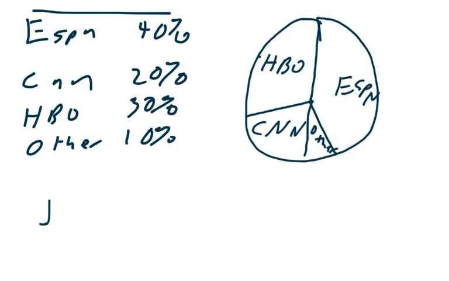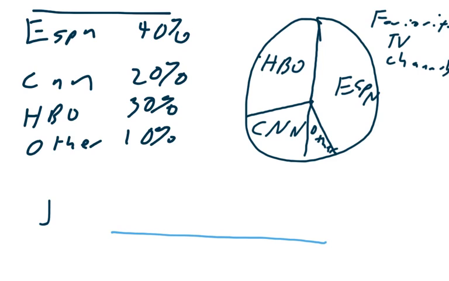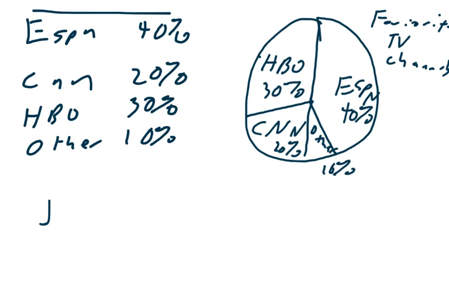So the next thing we're going to do is a bar graph. But first, we need to title this pie graph of favorite TV channels. And it wouldn't be a bad idea to just put the percentages in, because it's so hard to look at a pie graph and see what the percentages are. It's not a bad idea to do that.